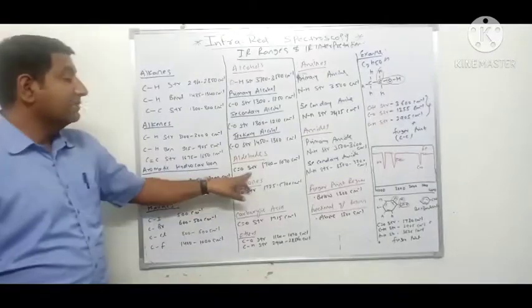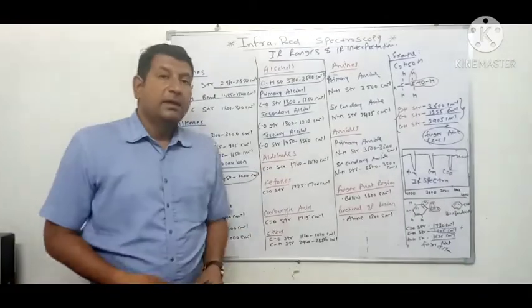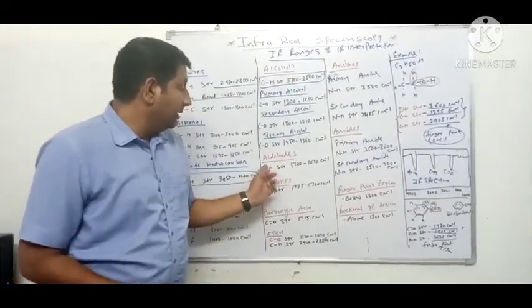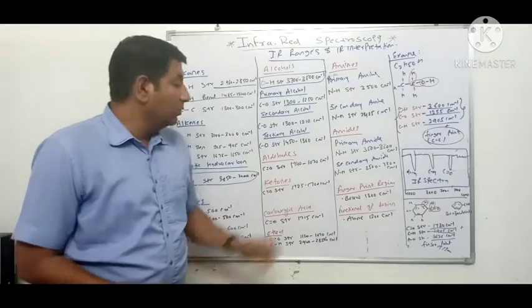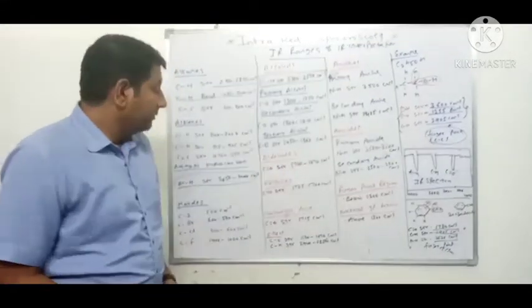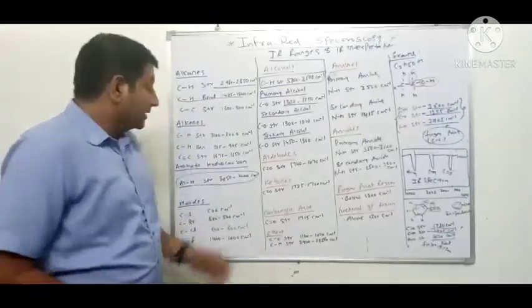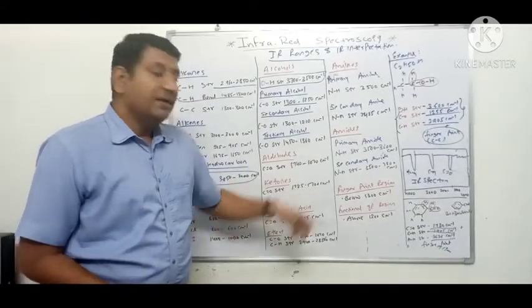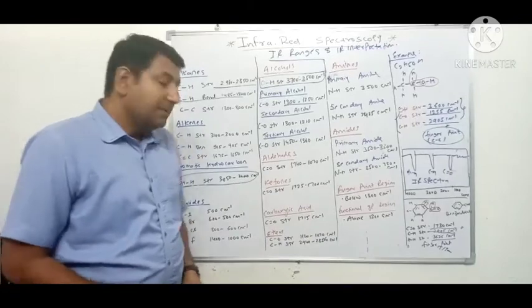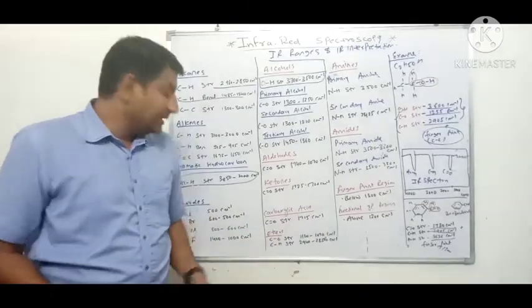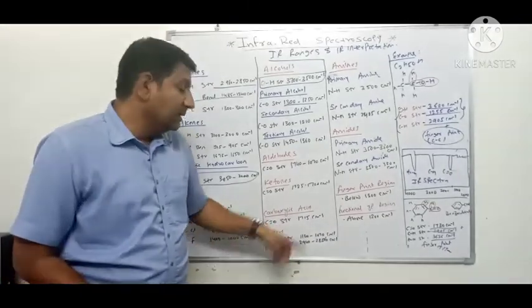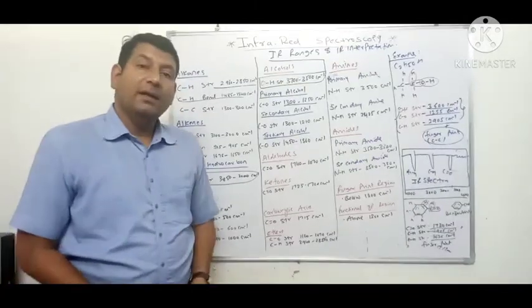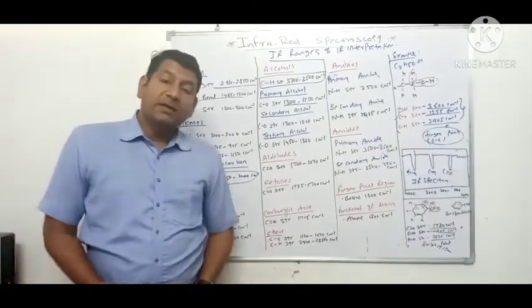Aldehydes: the C double bond O stretching vibration in aldehydes is 1740 to 1070 centimeter inverse. In ketones, the stretching vibration of C double bond O is 1725 to 1700 centimeter inverse. Similarly, in carboxylic acid, the stretching vibration of C double bond O is 1715 centimeter inverse. And in case of ethers,